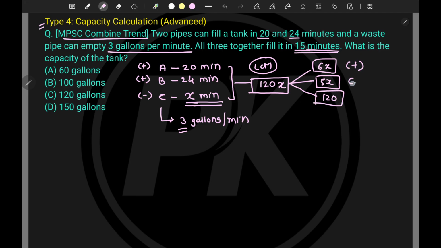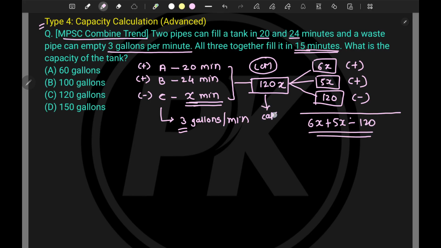So this is positive work, this is positive work, but this is negative work, right? That means in 1 minute they are filling 6x plus 5x minus 120. This much. What is the total capacity of the tank? So this is capacity of the tank, right?